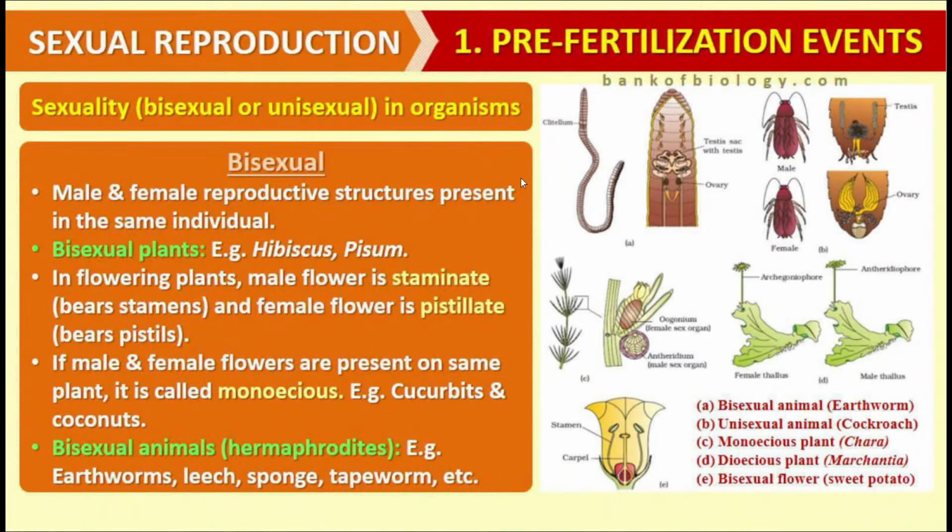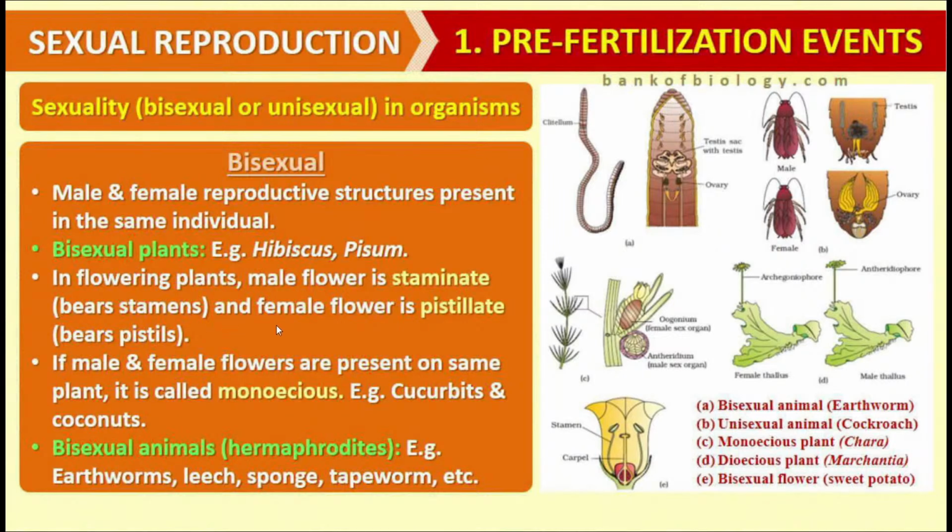And in case of plants which possess only one kind of flowers, that is either the male flowers are there or female flowers are there, they are called unisexual plants. And the male flower is also known as a staminate flower because it bears stamens or male sex organs.